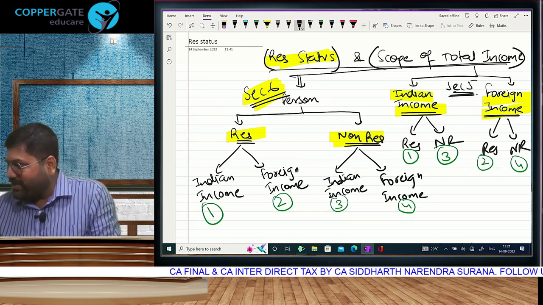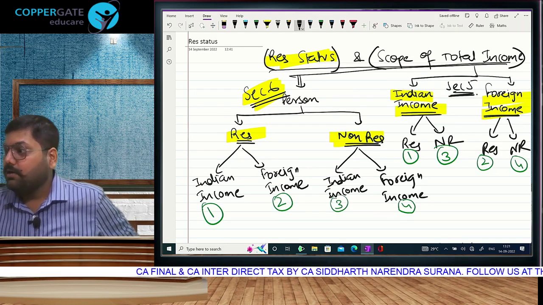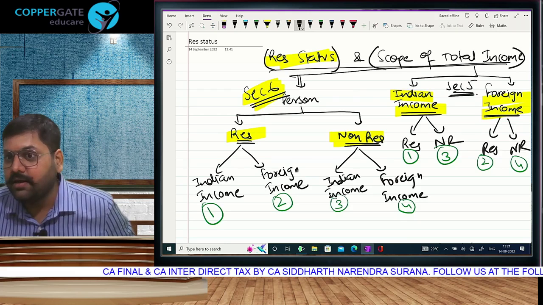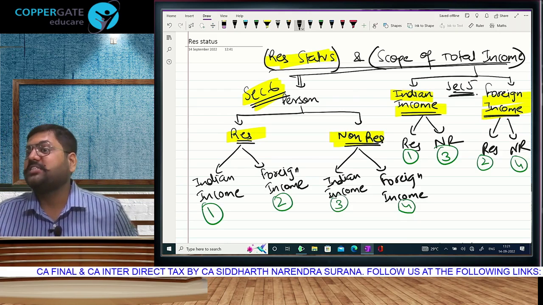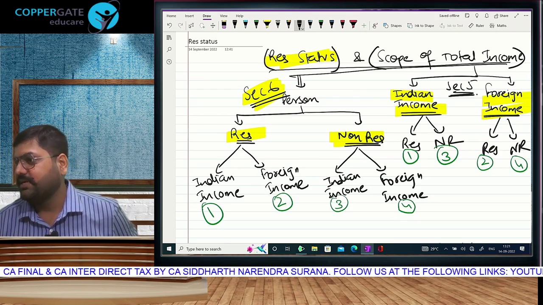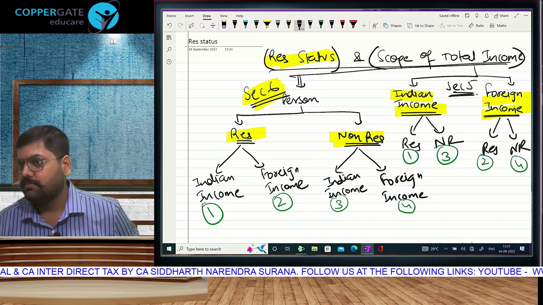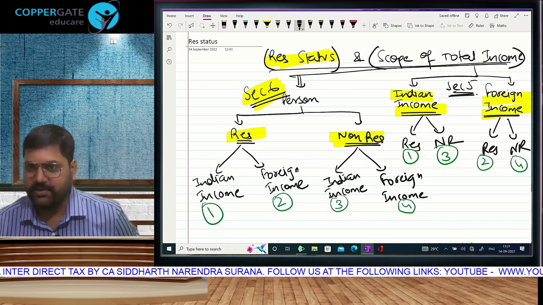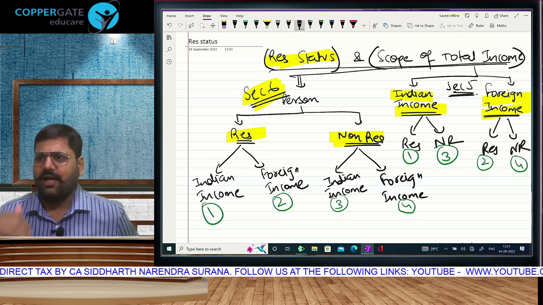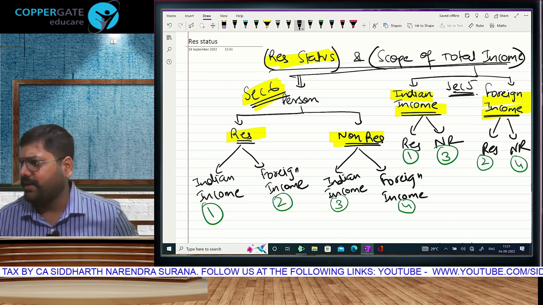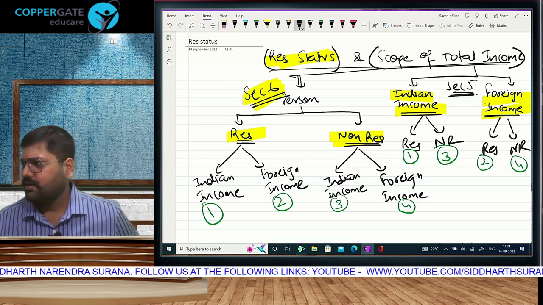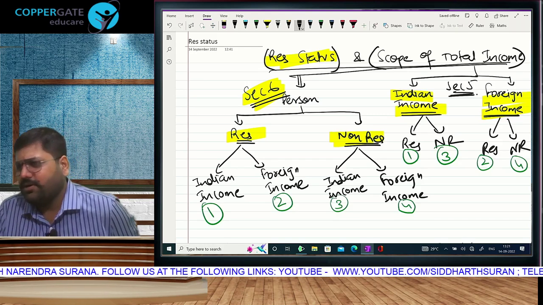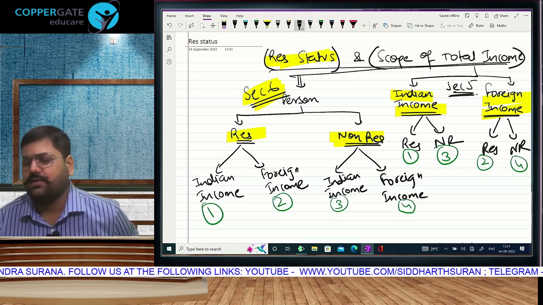Some are like, sir, you will teach this also? Listen, I am working in India. I am getting paid in India. It is a stupid question to ask whether it is Indian income or foreign income. Correct? Very good. Supposing I have an uncle who is staying in America, working there, earning there. That's foreign income. We need not even discuss that.